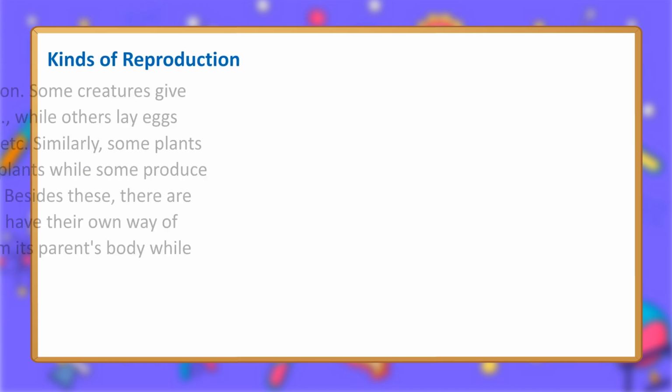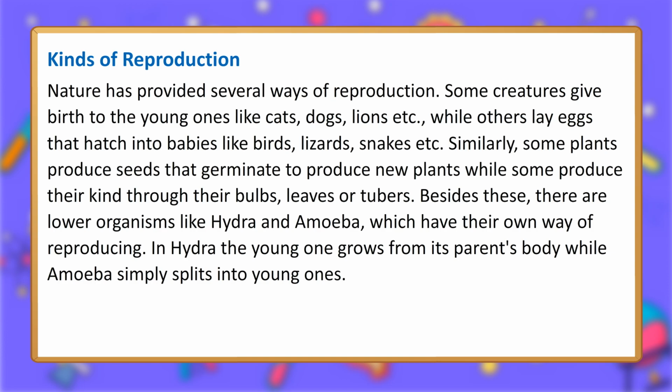Kinds of reproduction. Nature has provided several ways of reproduction. Some creatures give birth to the young ones like cats, dogs, lions, etc., while others lay eggs that hatch into babies like birds, lizards, snakes, etc. Similarly, some plants produce seeds that germinate to produce new plants, while some produce their kind through their bulbs, leaves or tubers. Besides these, there are lower organisms like Hydra and amoeba, which have their own way of reproducing. In Hydra, the young one grows from its parent's body, while amoeba simply splits into young ones.